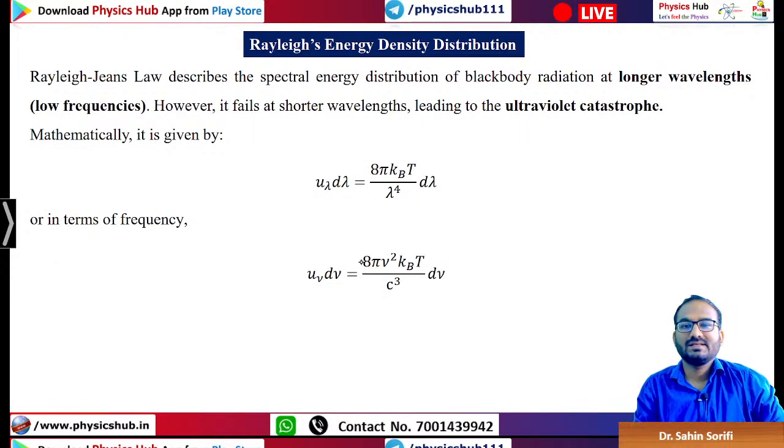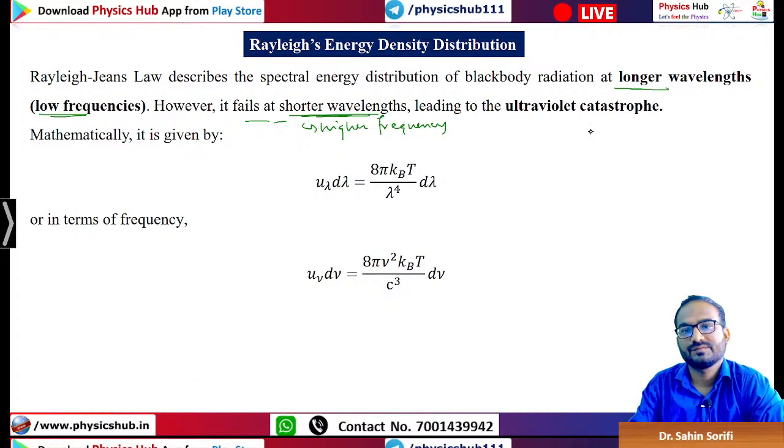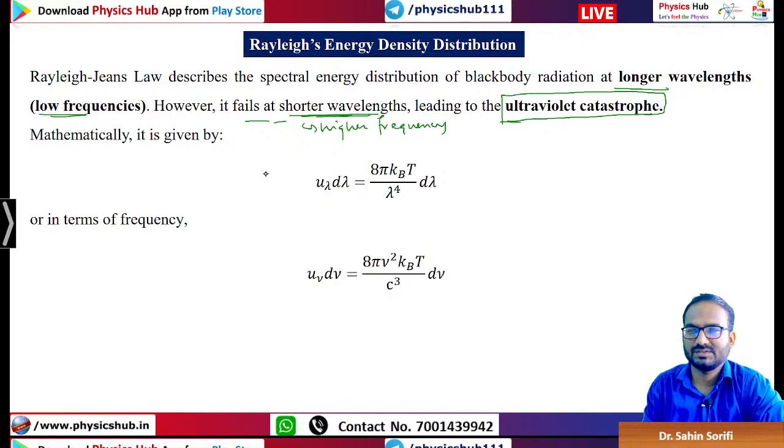Now Rayleigh-Jeans energy distribution, you see, it describes the longer wavelength, meaning low frequency side. However, it fails at shorter wavelength. Shorter wavelength means higher frequency, and as you consider higher frequency, it gives rise to the ultraviolet catastrophe. This thing is important. Sometimes in interviews this ultraviolet catastrophe is asked. Very simple thing, not much difficult.